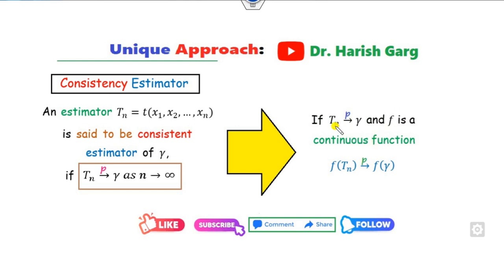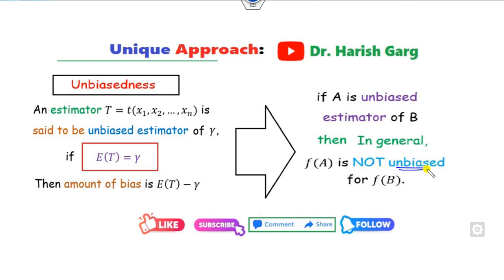Second concept is, if you prove that Tn is a consistent estimator of gamma and f is any continuous function, then f of Tn is a consistent estimator of f of gamma. Means if X bar is a consistent estimator of theta, and I consider the function x square, which is continuous, then you can say X bar square is a consistent estimator of theta square. If you consider the function x square plus 1, then you can say X bar square plus 1 is a consistent estimator of theta square plus 1.